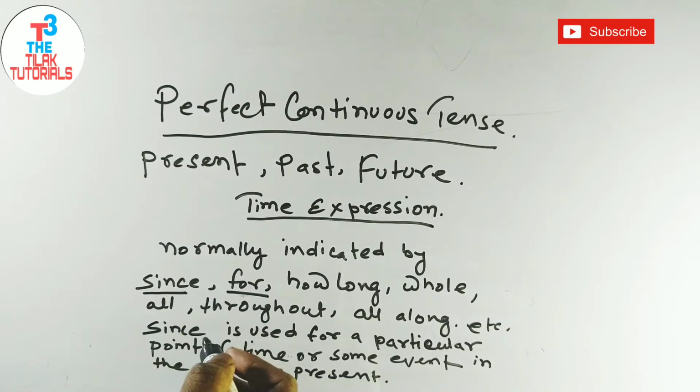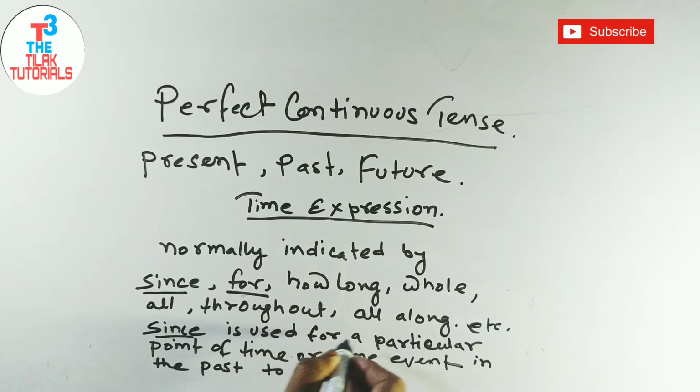So for is used for a period of time from the past to present, and since is used for a particular point of time or some event in the past to present.